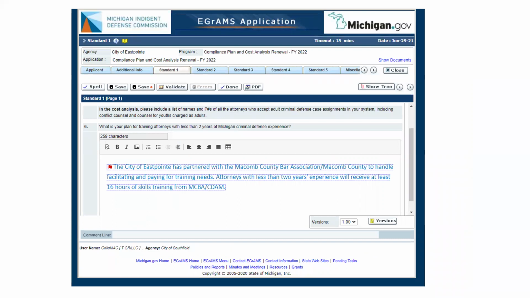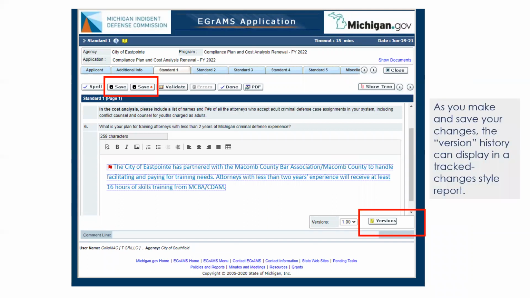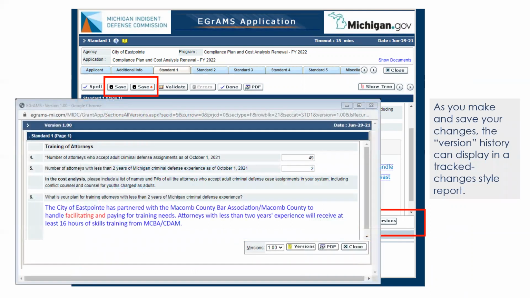So for example, if you need to make changes to the compliance plan, you will edit directly in the text that you previously entered. When you click save or save and move to the next page, the version button will appear. The text in the plan won't have anything obviously changed, but if you click on that version history, you can get a report that looks like a track changes document like in Word. The change that I made here isn't relevant in terms of substance, but for purposes of the display in the version history, the new text saved in the application appears in this red font. And you can save these changes in a PDF document by clicking this button.